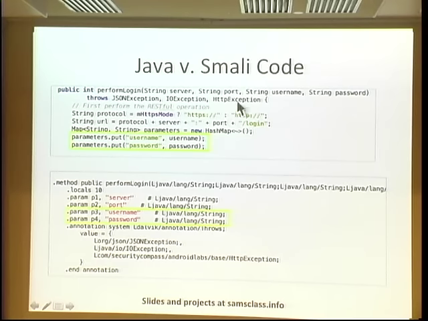And you might wonder, how bad is this Smali code? Well, Smali is Dalvik bytecode. And so here's Java, and here's the Smali it produces. So if parameters put username here, put password there, it turns into username and password. It's really not a whole lot harder to read than just Java. It's a little bit strange. One thing you have to get used to is that you only have 16 local variables, and the local variables are called V, and the parameters are called P, and they come at the end, and they count against the total. And some apps actually use 32 of them, but the second batch cannot be used directly. You have to keep copying down to one of the first 16 to use them.